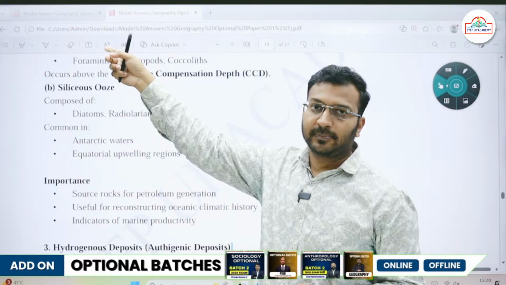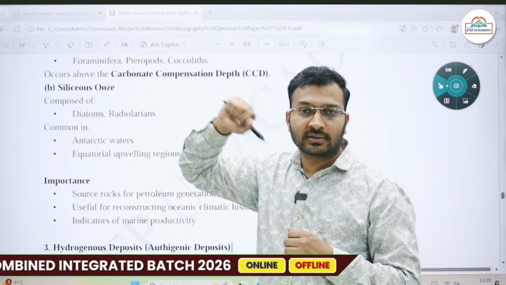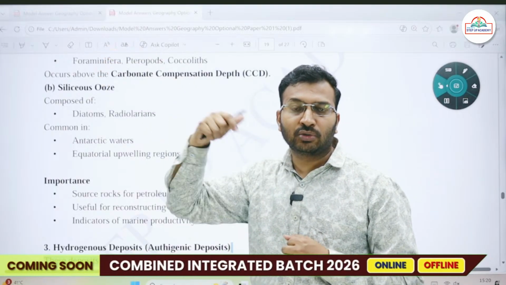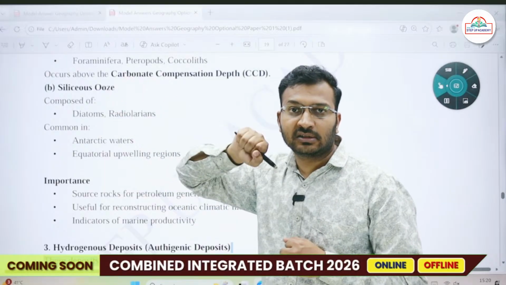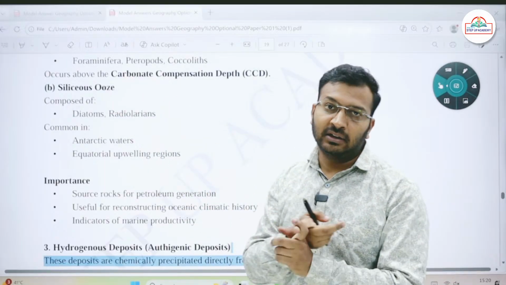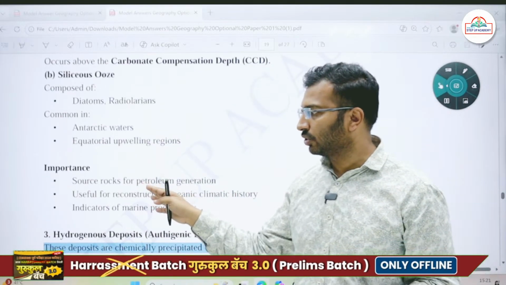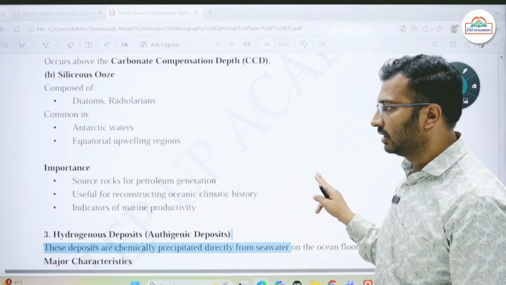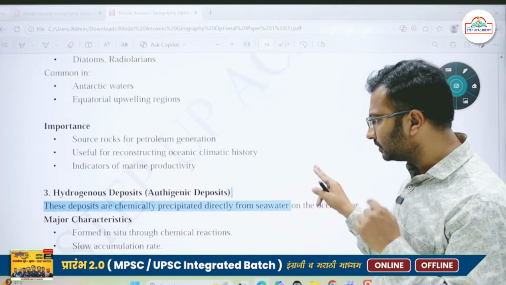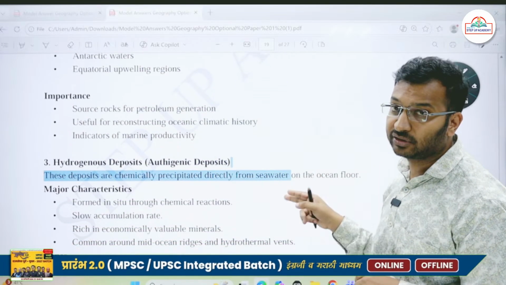Now these are biogenous, so they are organism derived. As a result, we know that from these organism derived deposits, crude oil and natural gas and everything are formed. So they are source rocks for petroleum generation, useful for reconstruction of oceanic climatic history, and indicators of marine productivity.